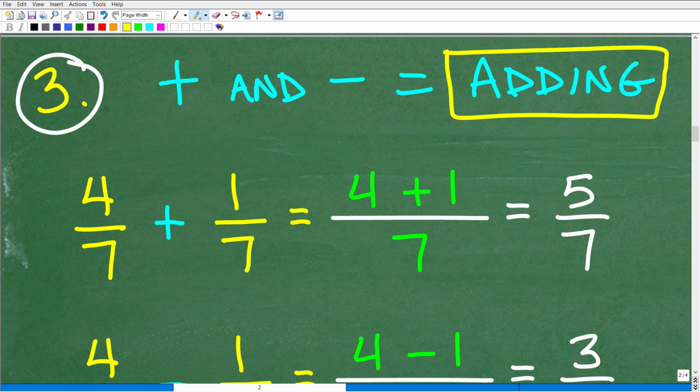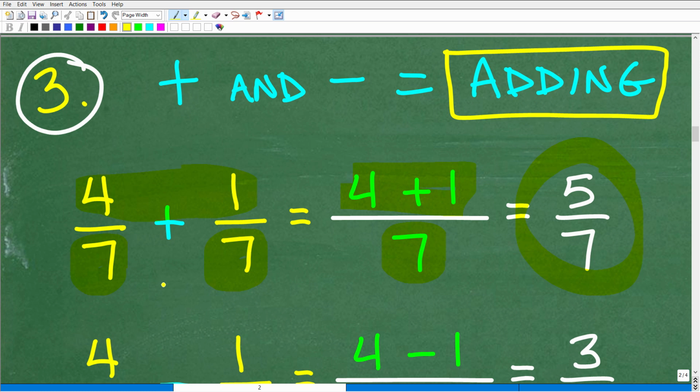Now, when you're adding or subtracting fractions, the first thing you need to do is compare the denominators. Now, if the denominators are the same number, in this case, if we have a 7 and a 7, we can go ahead and just straight away add these fractions by adding the respective numerators. So in this case, it's 4 and 1. So this would just be 4 plus 1 over that 7. So the answer here will be 5/7. Okay, so super easy, right?